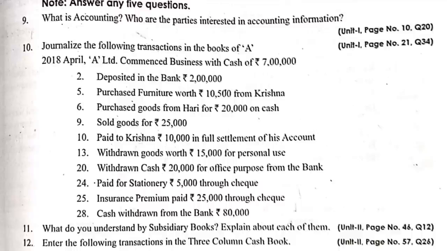Next, purchased furniture from Krishna. You need to write the journal entry. Next, purchased goods from Hari. Journal entry you can easily write. Next, sold goods, paid to Krishna, and withdrawn goods worth 15,000 for personal use. Withdrawn cash for office use means cash we are receiving. So what will be the journal entry? Cash account debit to bank account. Paid for stationery, so stationery account debit to cash account. Cash is going out, right?